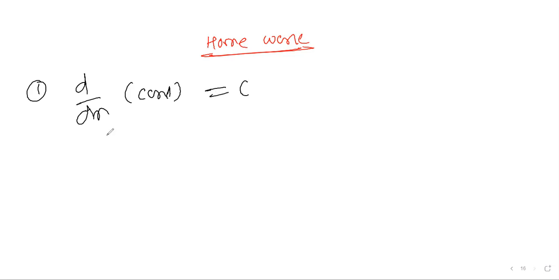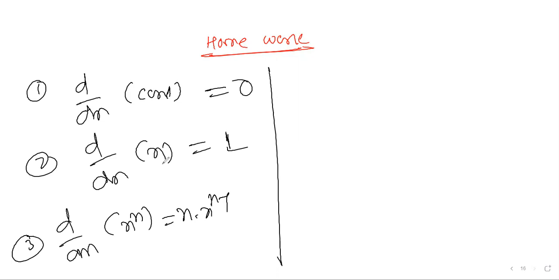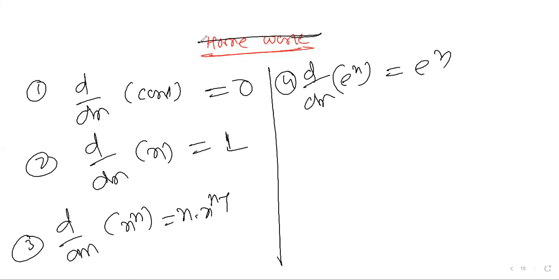Okay. Right. I will try to give the homework. Just let me recall the formulas. d by dx of constant, the answer is 0. d by dx of x, the answer is 1. d by dx of x power n is n into x power n minus 1. Next, fourth one, d by dx of e power x, the answer is e power x. This is the homework, these are the formulas.